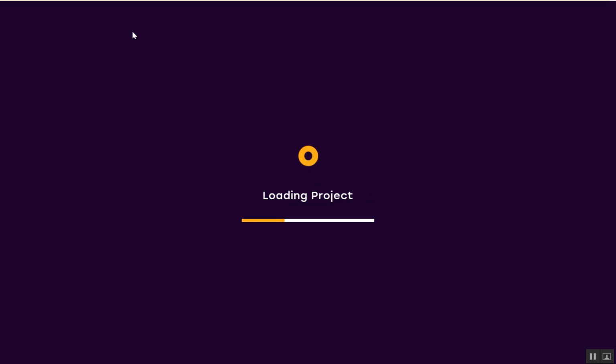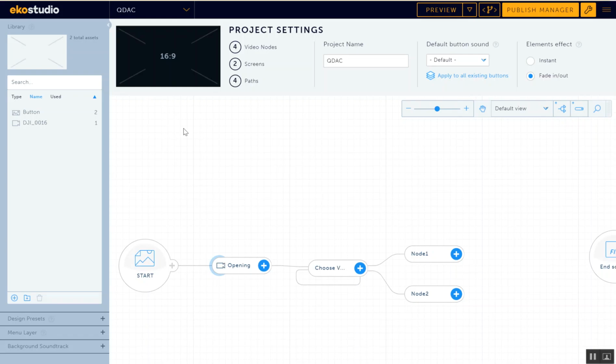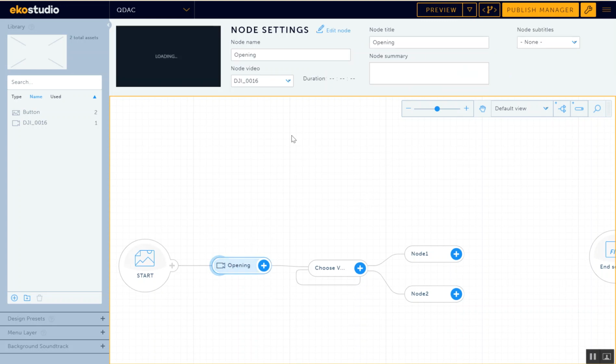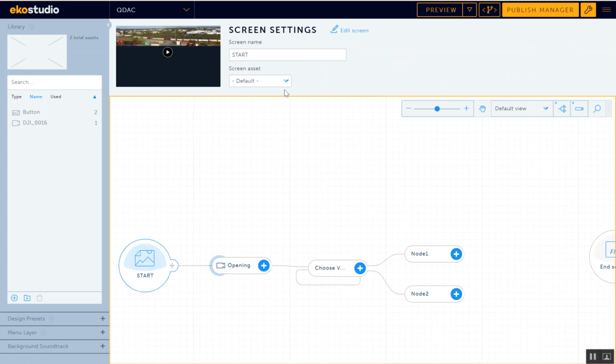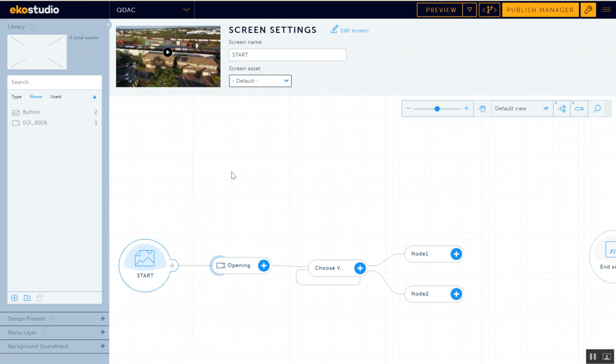I'll explain a bit while it's loading. So yeah, you have the nodes, and the nodes are pretty easy, drag and drop, and I will show you when I construct it. Now you can click on any node and it will show you up here what the node is. You can give it a name. You can choose an asset for it. Now if only a video can be selected, it will not show you the graphic assets. Or if only a graphic can be selected, it won't show you the video assets, like this one here. Now the start one, you might have to do a tricky loop to actually keep the logo for some time. But I'll show you how to do the loops and wait for interaction.